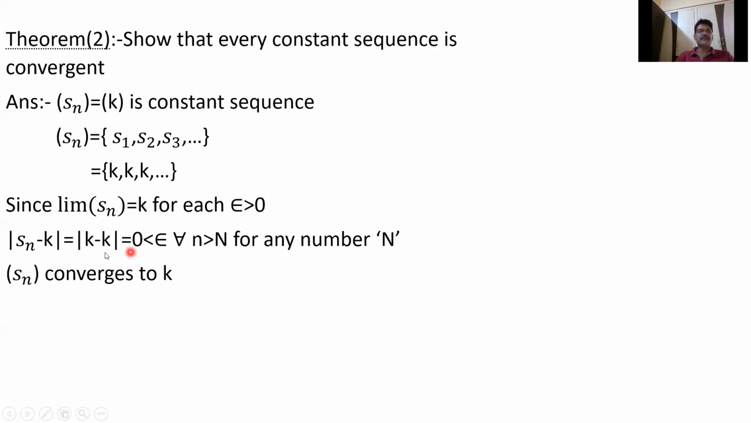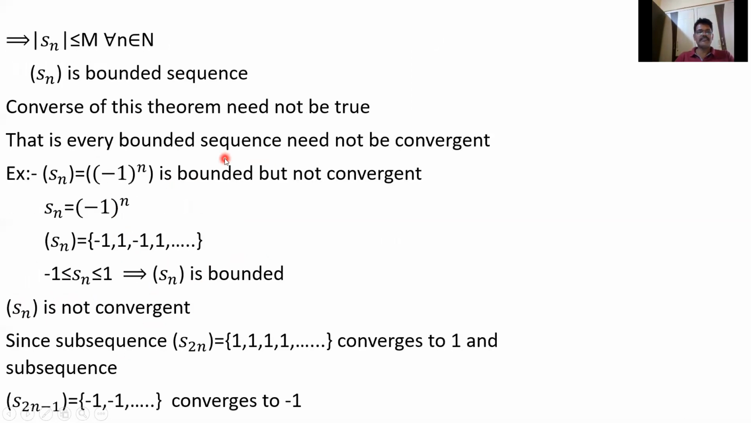So this is less than epsilon because |Sn minus k| is zero. Therefore, for any number n, Sn converges to k. So limit of Sn is equal to k. Sn converges to k means limit of Sn equals k. So every constant sequence is convergent. That's why I have written here.